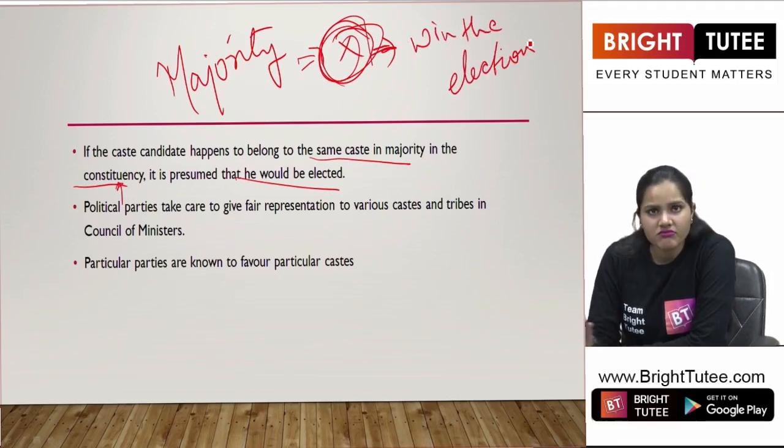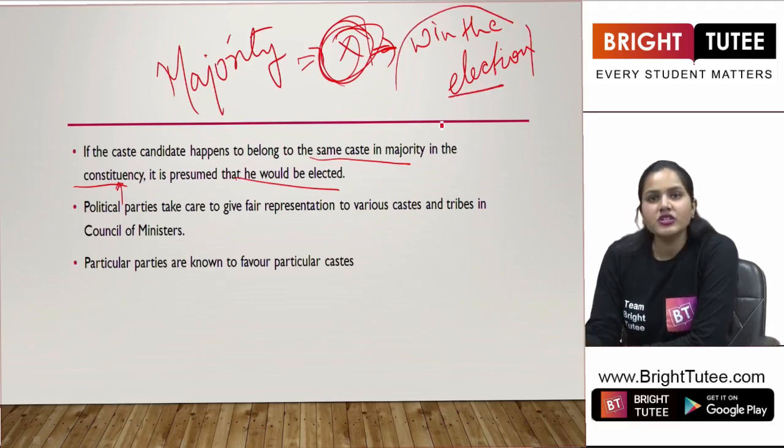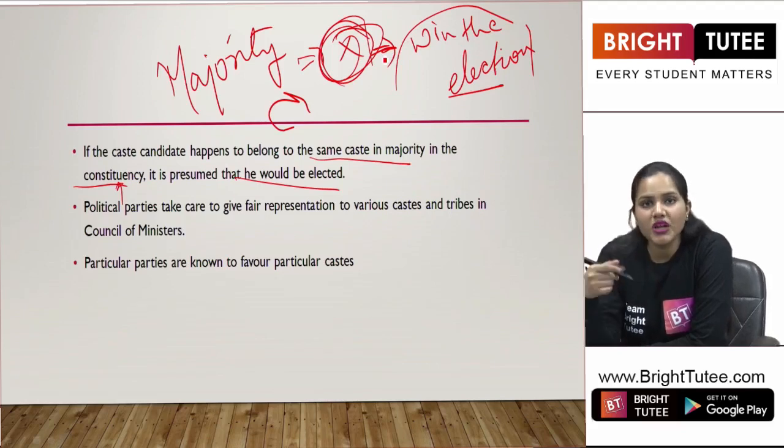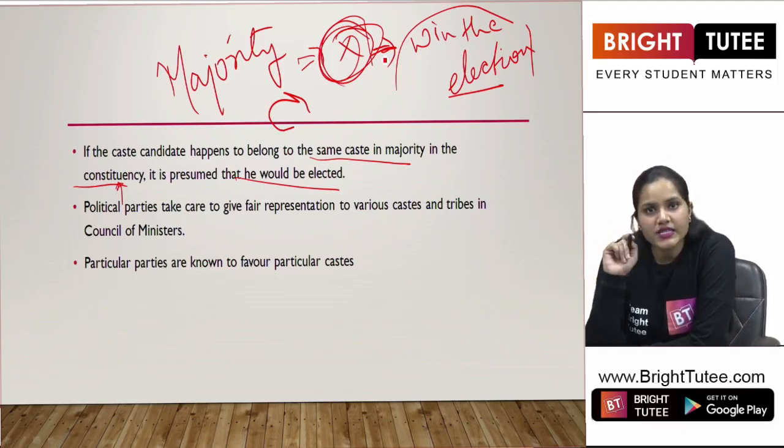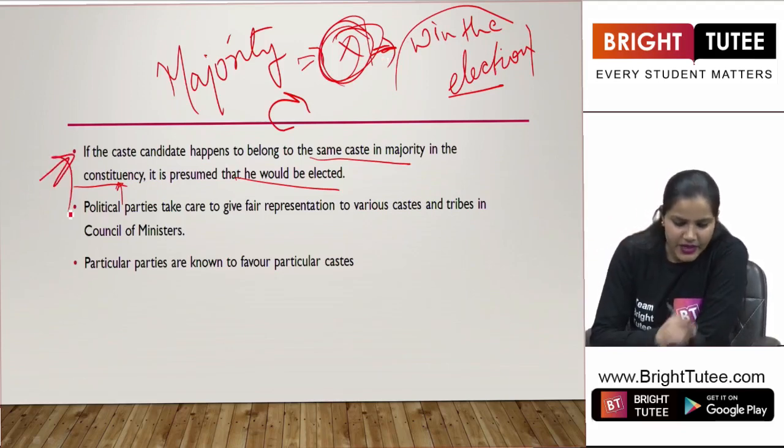And it is very obvious, right? Now what happens if he does not win the election? Then people will think that all the people belonging to this majority caste did not vote for him. He is not a popular candidate among them. So this is how the whole politics is working in caste.